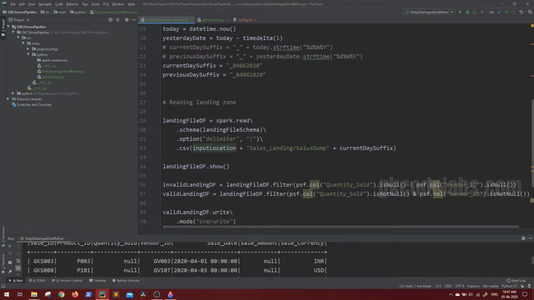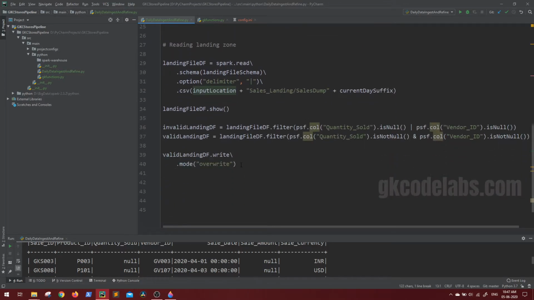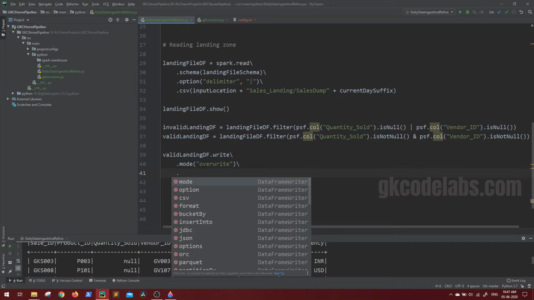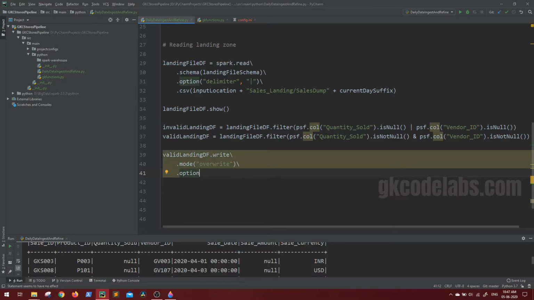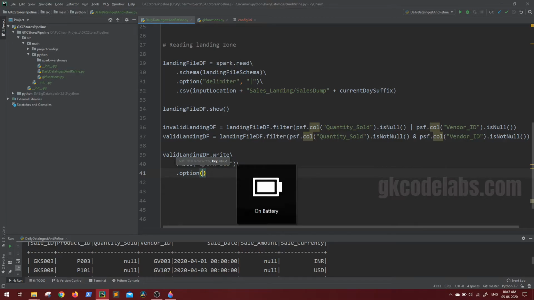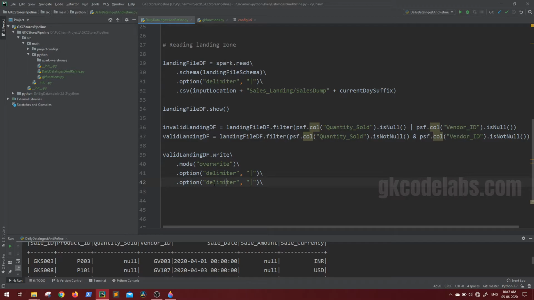For further videos, as our logic is going to be complex, I don't want to confuse you, so I'm just mentioning all the values as hard codes. So mode is overwrite, and let's see what options we can use. First let's mention a delimiter. Delimiter will be pipe, and let's mention the header as well.